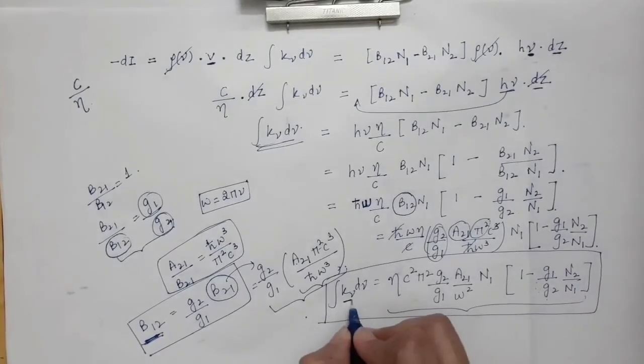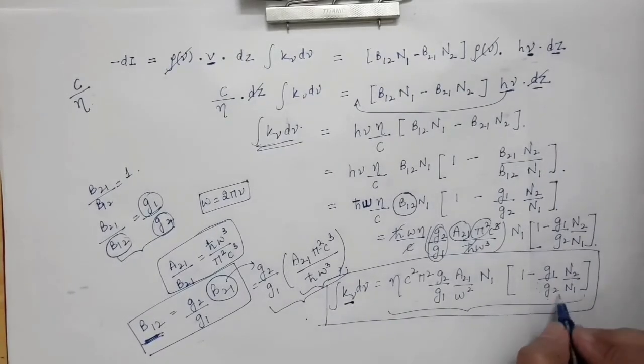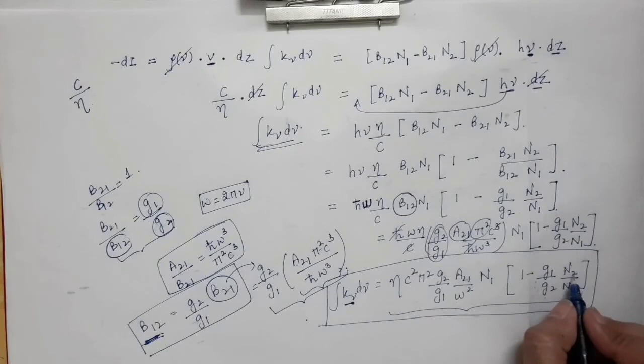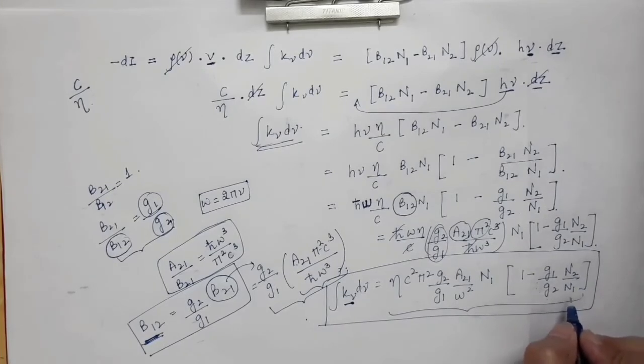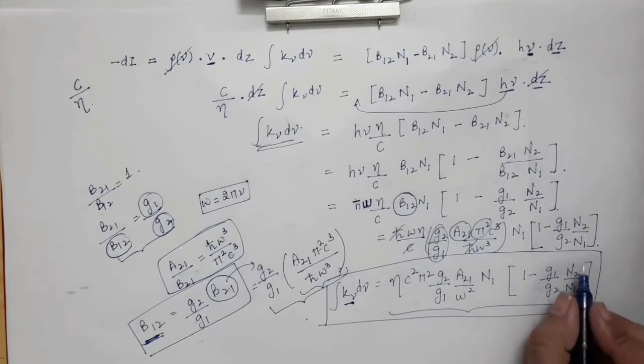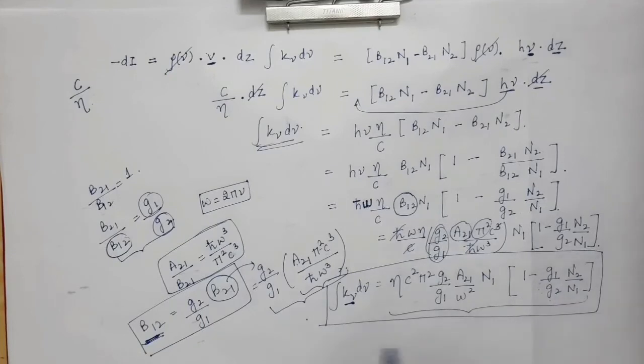So this is the final expression of how the absorption coefficient is related to population inversion. You can see over here we have N2 over N1. Let's say N2 is very much less than N1, as in the normal condition. In that case, the term inside the square bracket will be positive, and the absorption coefficient will be positive.